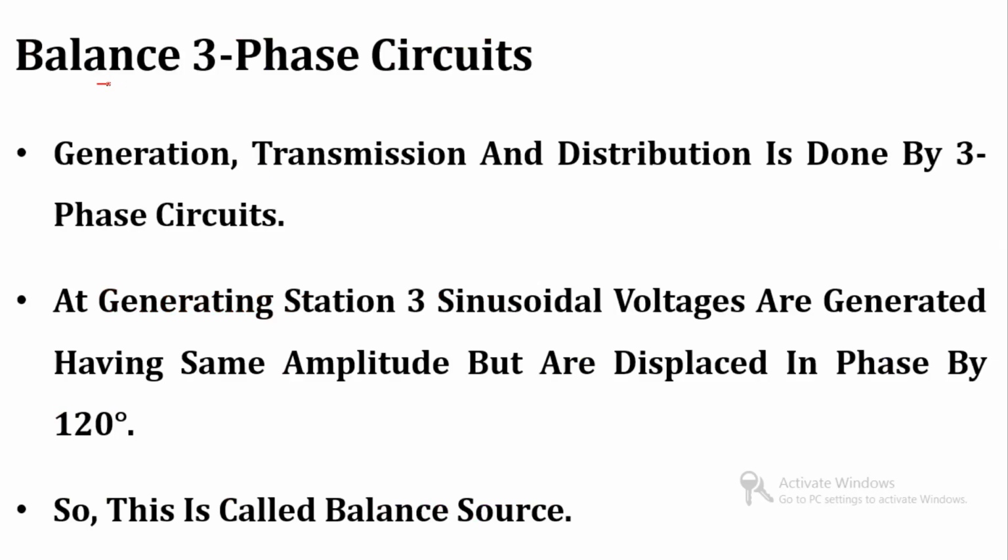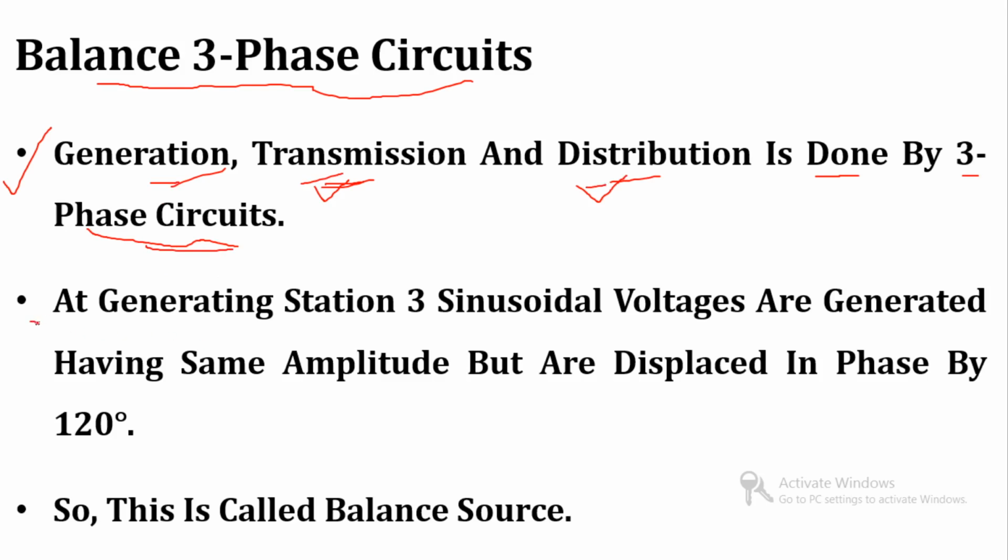Today's topic, we will start with the balanced three-phase circuit. So what are balanced three-phase circuits? We know that generation, transmission and distribution are done by three-phase circuits. That means the generation circuit is three-phase. In transmission we use the three-wire system, that is the three-phase system, and on the distribution side we also use the three-phase four-wire system. So that is the three-phase circuit at the generation end, transmission end and distribution end.